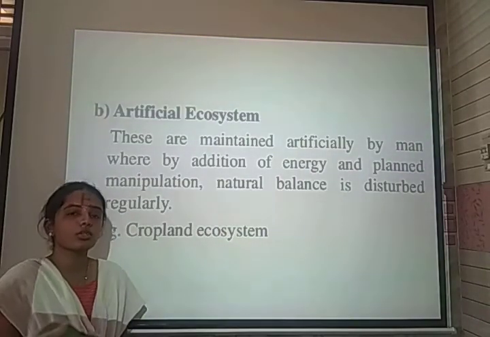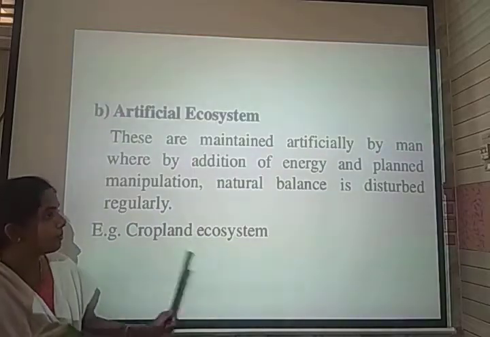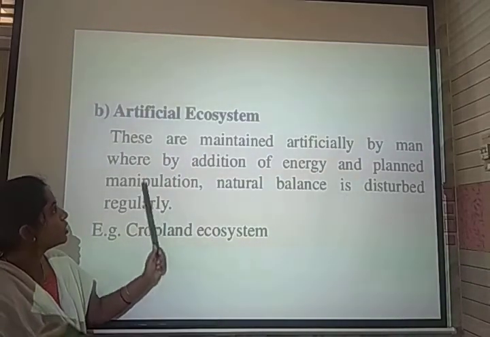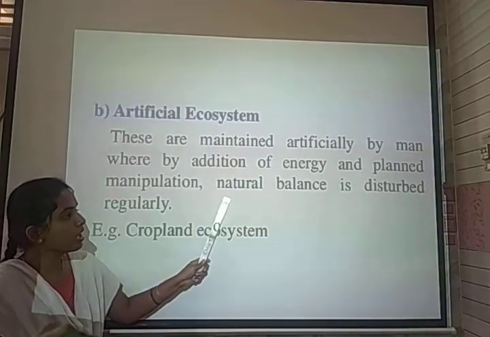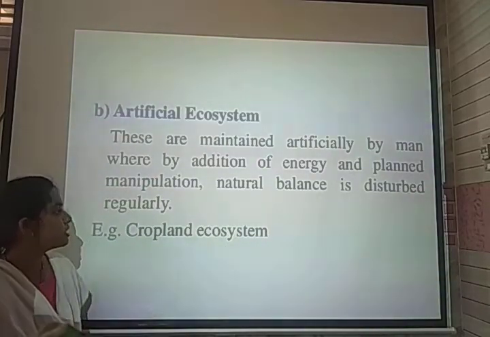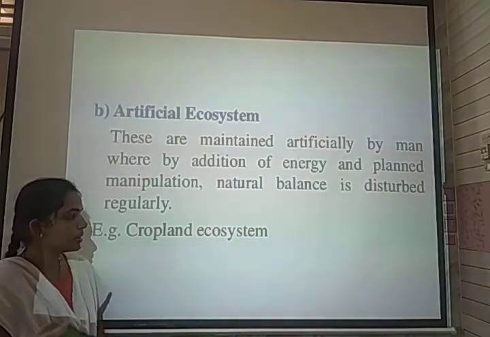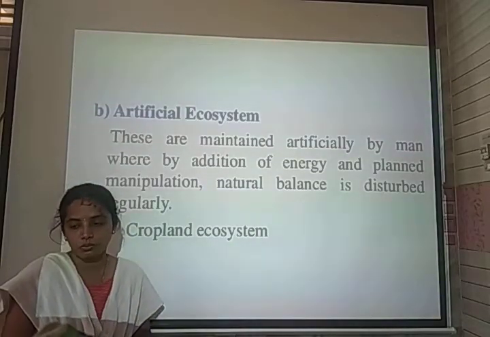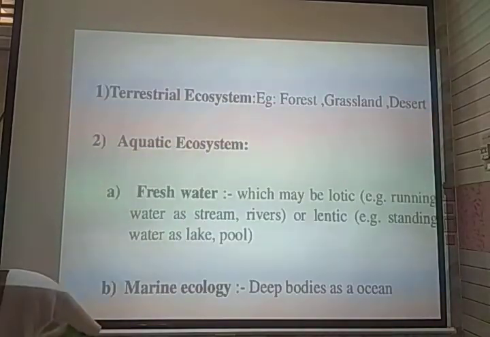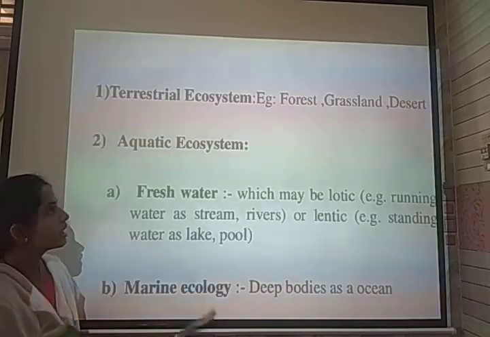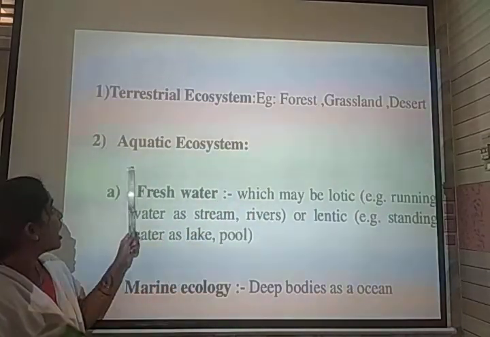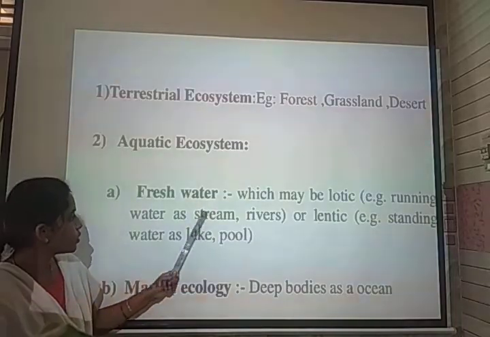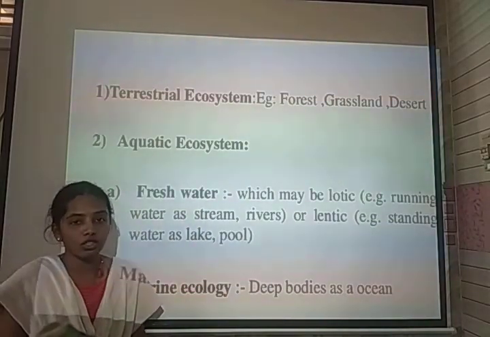The artificial ecosystem has been developed by man artificially, where by the addition of energy and planned manipulation, the natural balance is disrupted regularly. An example is a cropland ecosystem. The terrestrial ecosystem includes, for example, forest ecosystem, grassland and desert. The aquatic ecosystem involves freshwater and marine water ecosystems.